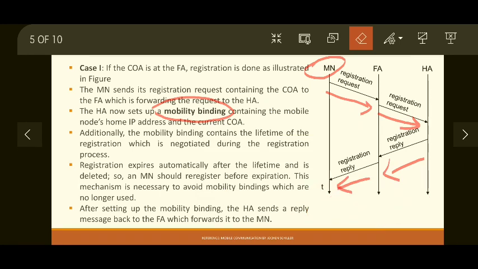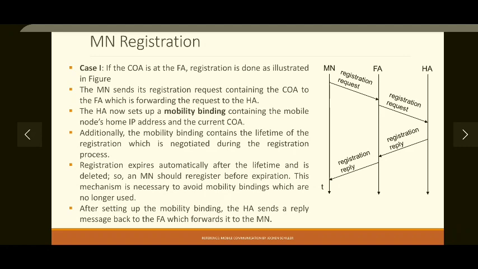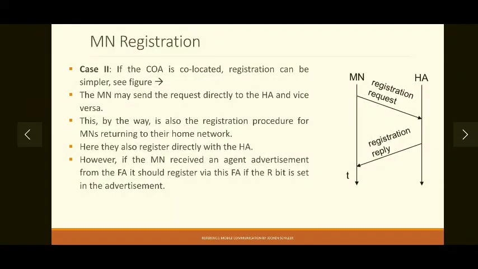Okay, so when registration reply is received, our registration is complete, and now mobile node will start receiving the packets.